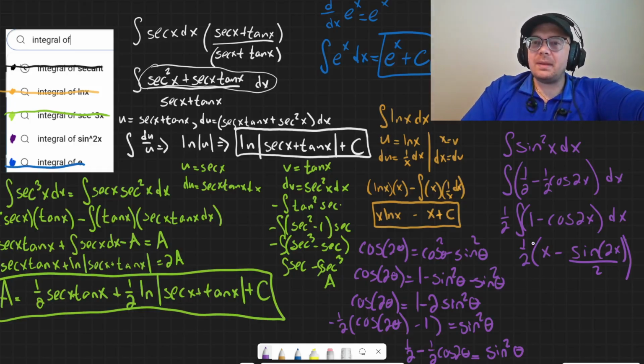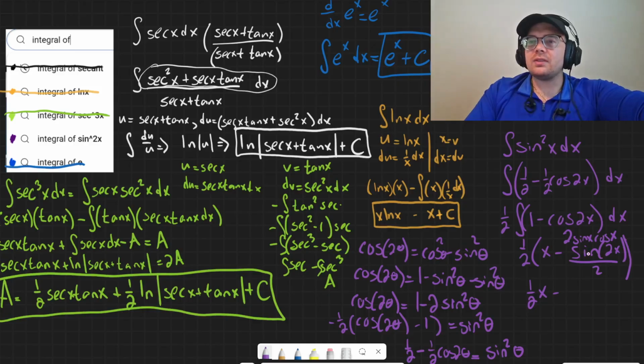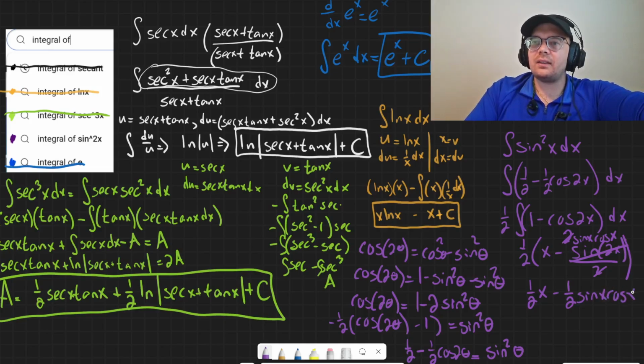So that would basically be it, and then I'll just distribute that 1/2 again there. So that's 1/2 x minus, oh, by the way, sine of 2x would be 2 sine x cosine x. That's a double angle formula, right? So sine of 2x is equal to 2 sine cosine, and then the 2's would actually cancel. It would still be a half because I'm going to distribute a half. So it would just be 1/2 x minus 1/2 sine x cosine x plus a constant. Don't forget to add your constant in there.